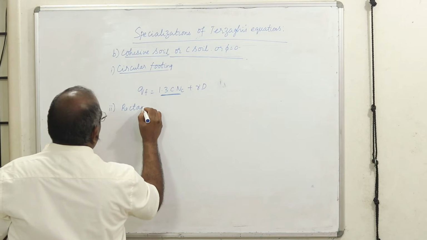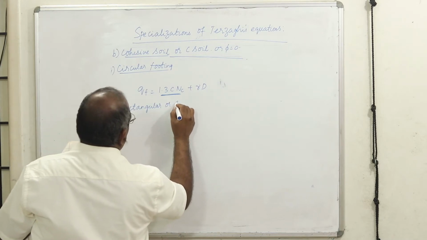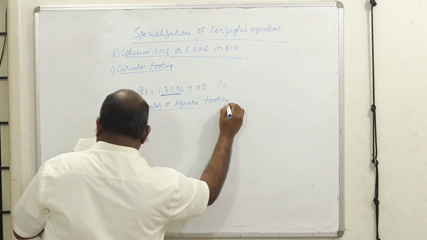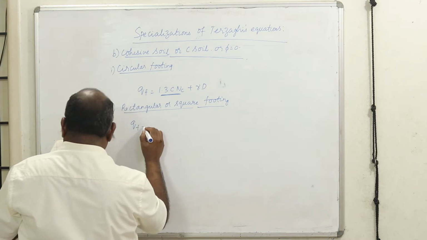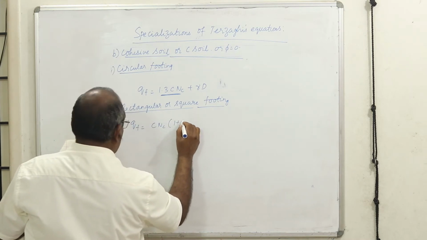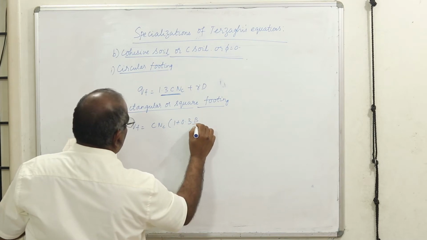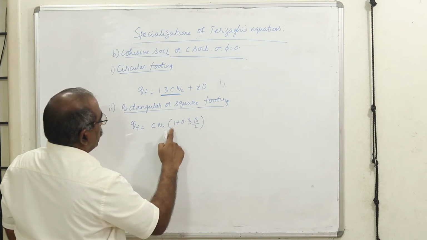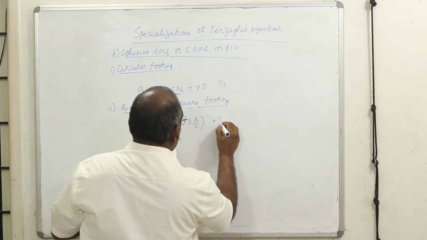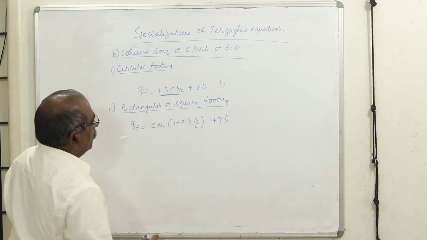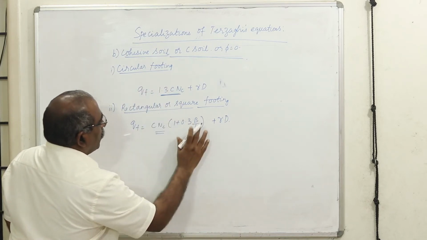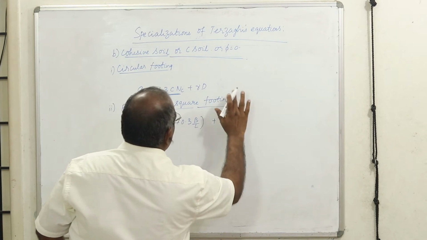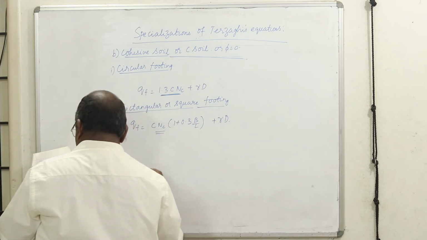The rectangular or square footing will have only one expression. In fact, when it becomes a square footing, B by B becomes 1, therefore 1 plus 0.3 becomes 1.3, therefore one expression has been given, plus gamma D. Now, you have to understand that your basic contribution is coming only from the cohesion term and a little bit of overburden pressure. And you don't have the width term.